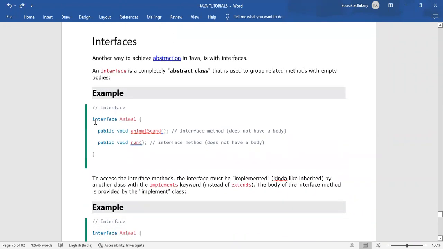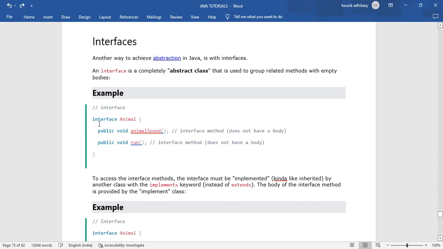For example, interface Animal. An interface is like a class, just as we create a class like class Animal,